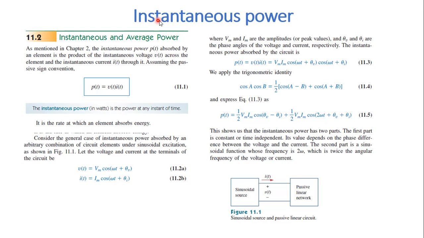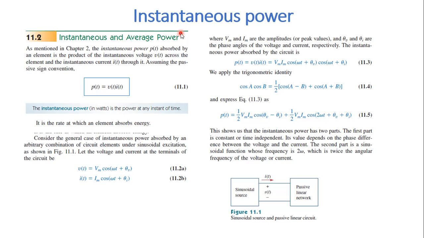The first concept we are going to discuss is instantaneous power. First of all, we know the definition of power. Power is the product of voltage and current. Now just leave out the term instantaneous. Let us first define only the power. Power is the product of voltage and current.